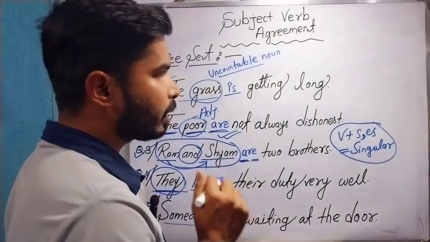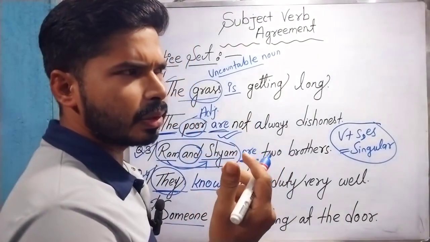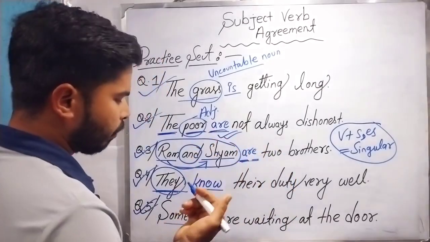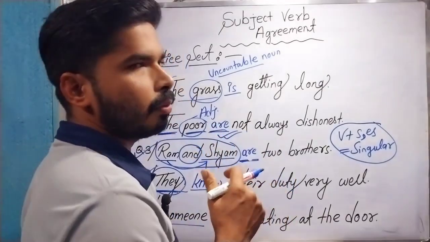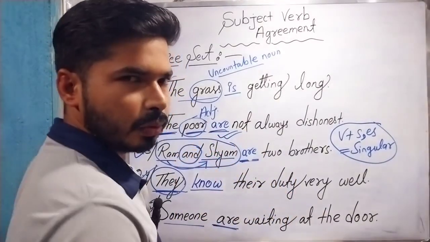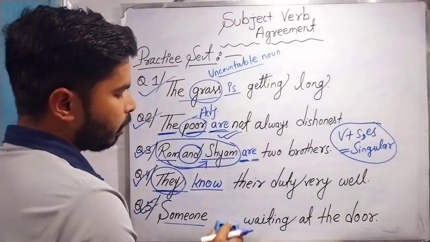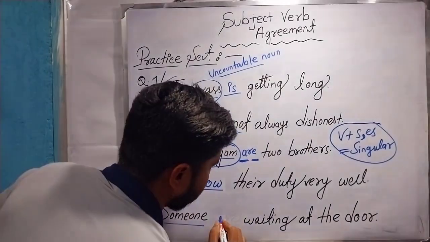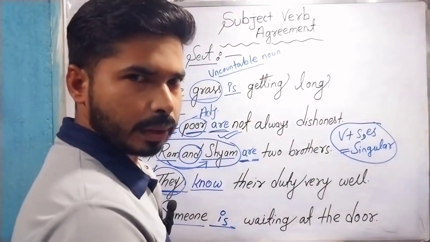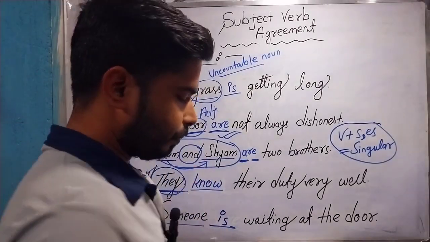As I told in one of my rules, if we get words like every, each, some, someone, then we need to use the verb in singular, not in plural. So the mistake is here, and the answer will be: Someone is waiting at the door.